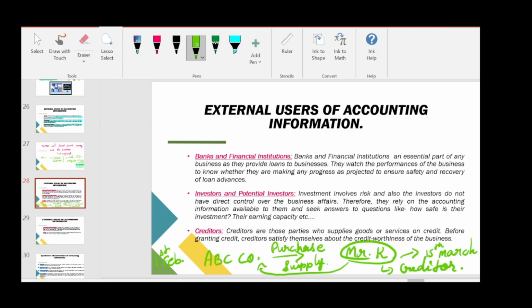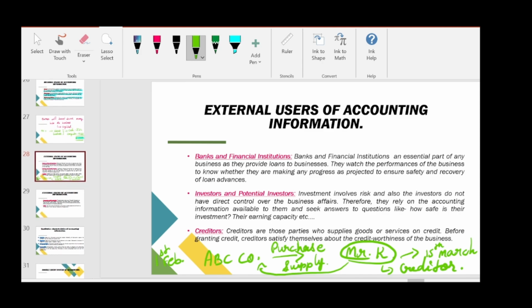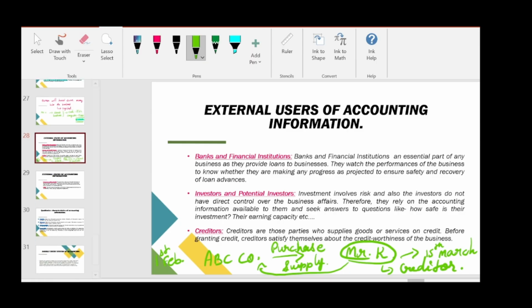All these he will come to know by just evaluating the financial statement. So this is known as credit worthiness. Credit worthiness means whether the company or organization deserves to get credit of goods. So creditors will be interested in knowing the accounting information of that particular organization.